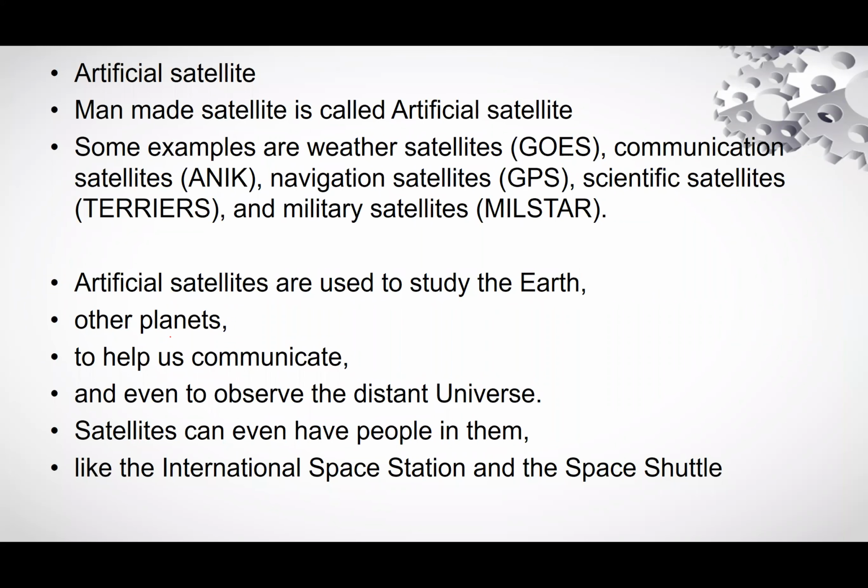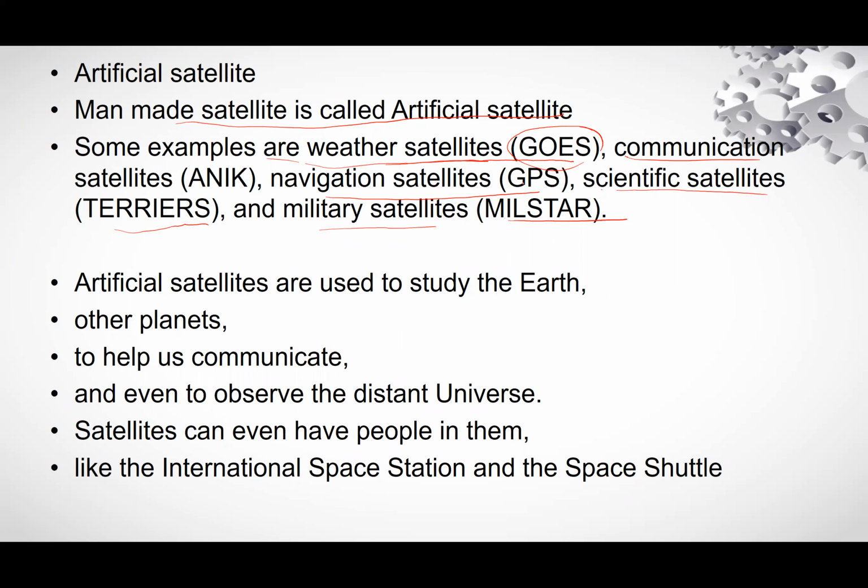Artificial satellite. A man-made satellite is called an artificial satellite. Some examples are weather satellite GOES, communication satellite, navigation satellite GPS, scientific satellite TERRIERS, and military satellite MILSTAR.